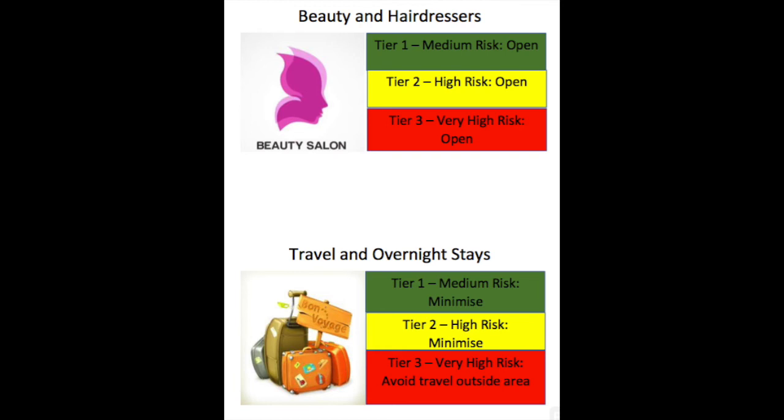Travel and overnight stays should be minimised in both Tier 1 and Tier 2, but for Tier 3, there should be avoidance of anyone from Tier 3 travelling outside their area, or for anyone moving from a lower tier into a very high risk area. There are exceptions to Tier 3 travel: you can travel outside this tier if it's for work, education, youth services, or because it's for caring responsibilities.